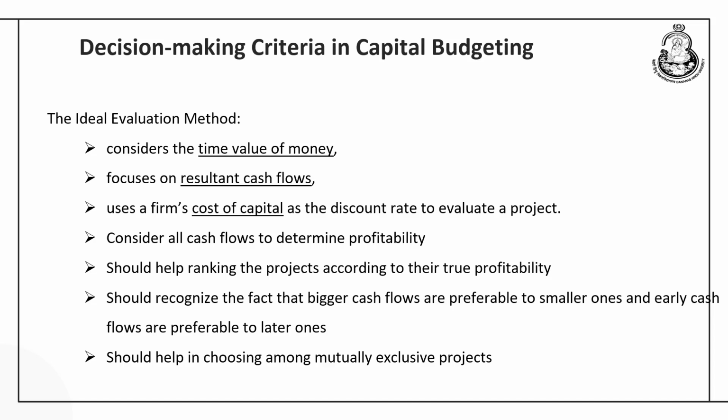Now, here in order to help the management, there are number of techniques. There are a few techniques which is used by the management under the condition of certainty, where the cash flow, the cost of capital and the other parameters can be ascertained with great amount of accuracy. This is called the project under the certainty.